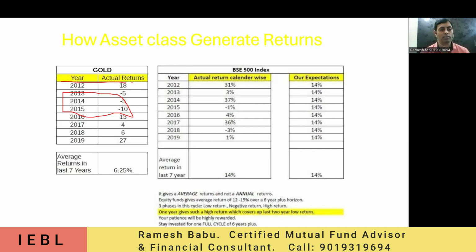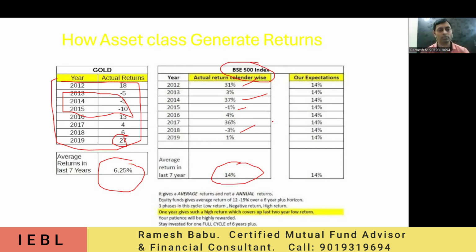Okay, suppose I'm taking 7 years of returns. Sometimes I got 18%, sometimes 13%, sometimes 27%. But on average, it becomes just 6.25% on the gold side. But if I take the share market, what happened here? We also have higher ones, and here also we have negative ones. But on average, it gives 14% returns. And we have taken just the BSE 500 index, not even all the shares. So this is the difference. We need to compare and check which investment is giving what kind of returns.